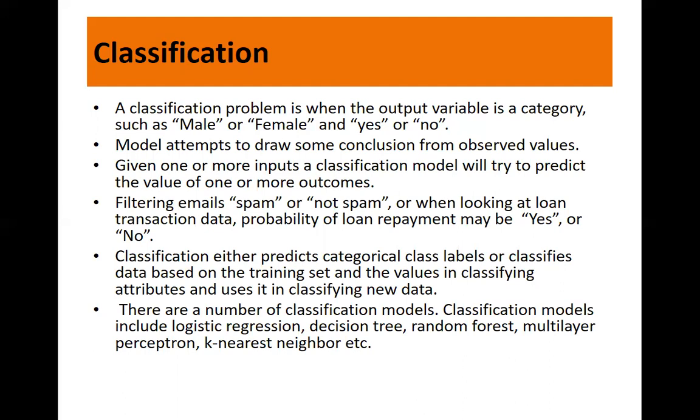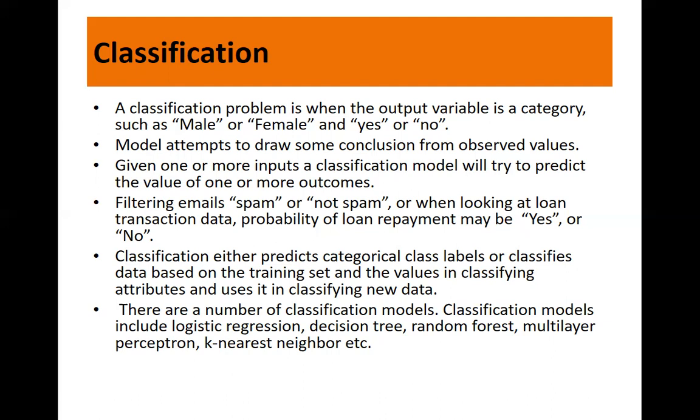Fine. So in short, classification either predicts categorical class labels or classifies data based on the training set and the values in classifying attributes, and uses it in classifying new data, right? So here you already have a data set available with the class labels. We use the data set, we train our model, and we test it, right?